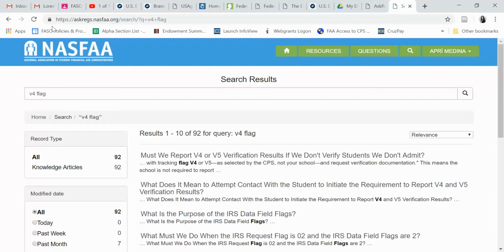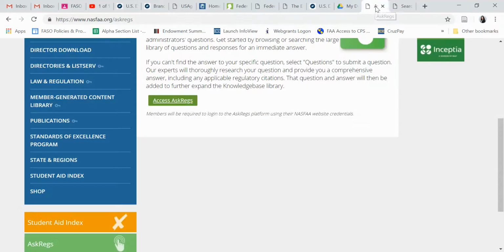But again, this is our national organization, a nonprofit organization that advocates on behalf of students and financial aid administrators. It is not affiliated with the government, so I just want to make that clear. It is an independent entity, but we do rely on them for a lot of advocacy work on behalf of financial aid professionals, which is great. And they're looked to as a resource for the legislative branch when laws are being made. So it is a great resource for us as well.